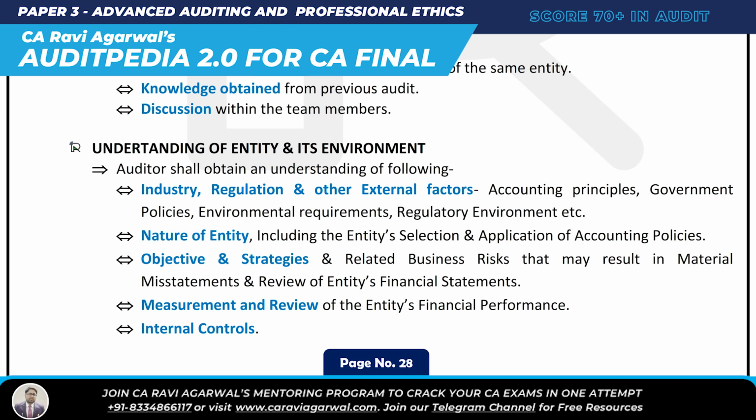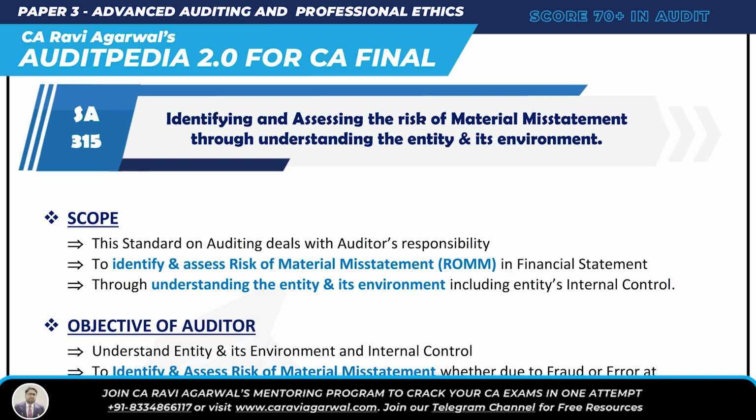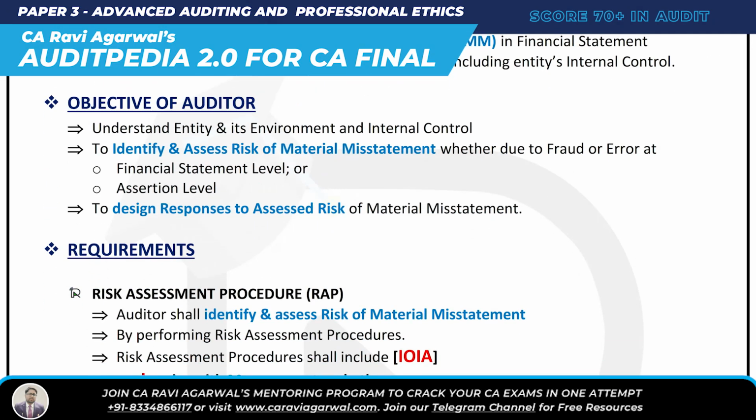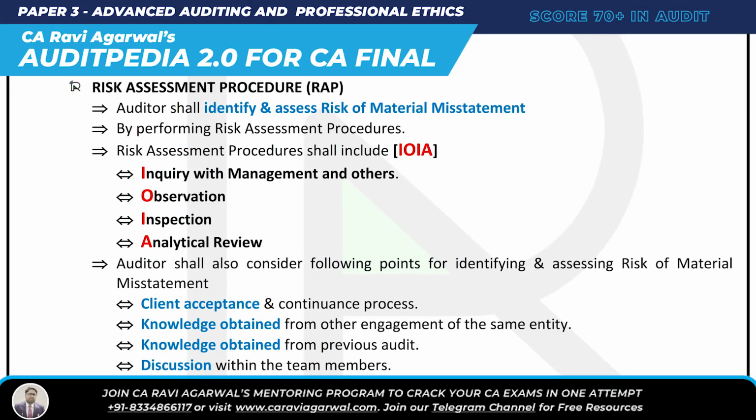So what are we studying? We are studying 315. Firstly we understood the objective of 315: understand the entity and its environment, identify and assess the risk of material misstatement, whether due to fraud, at the financial statement level and at the assertion level, and design a response to the assessed risks. Now what are the requirements? There are so many. First requirement, RAP, risk assessment procedure. Auditors identify and assess the risk of material misstatement by performing risk assessment procedures. It includes IOIA: inquiry with management and others, observation, inspection and analytical review. Also consider the following points: client acceptance and continuance process, knowledge obtained from other engagements of the same entity, knowledge obtained from the previous audit, and discussion with team members.